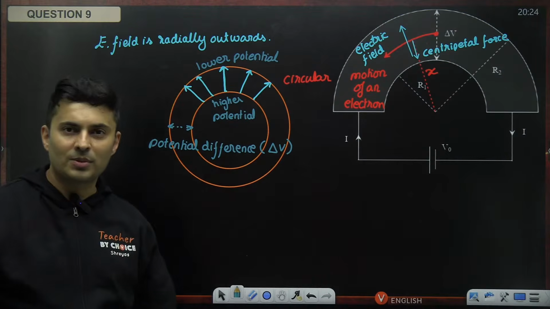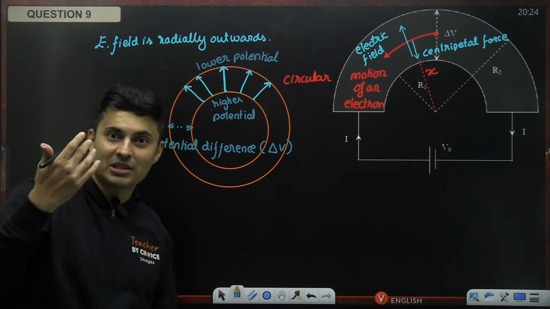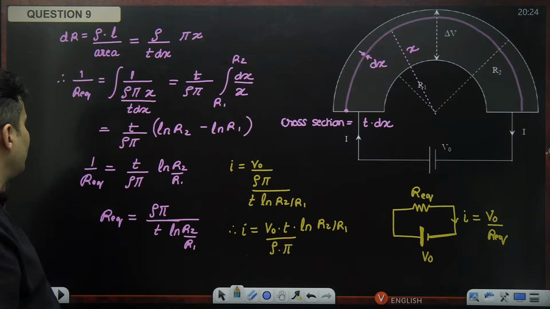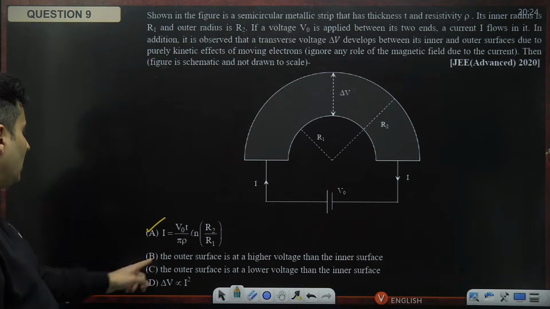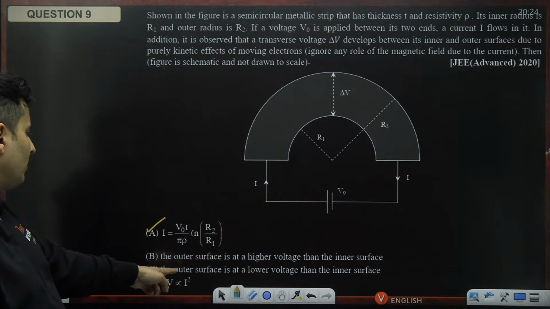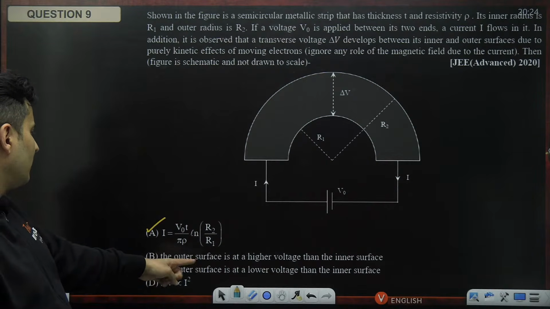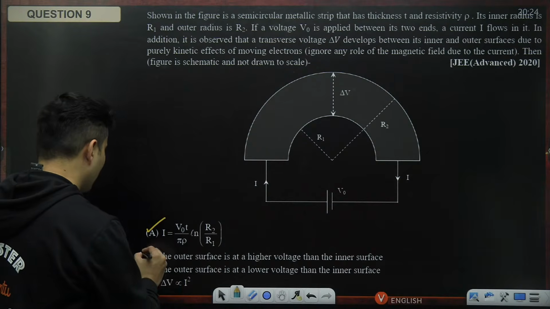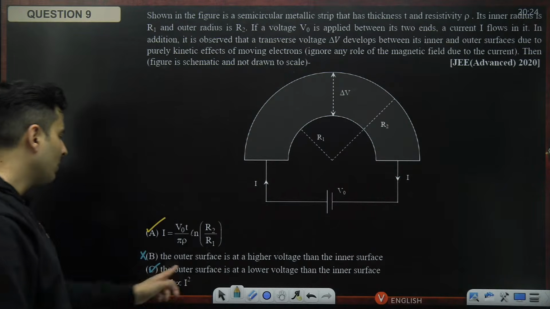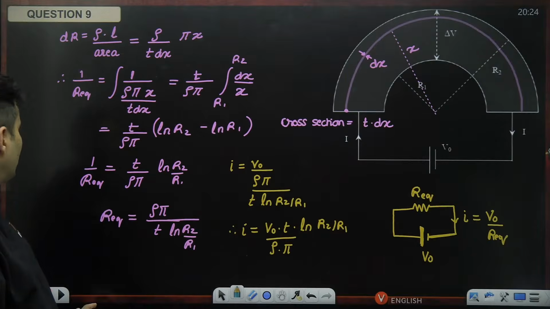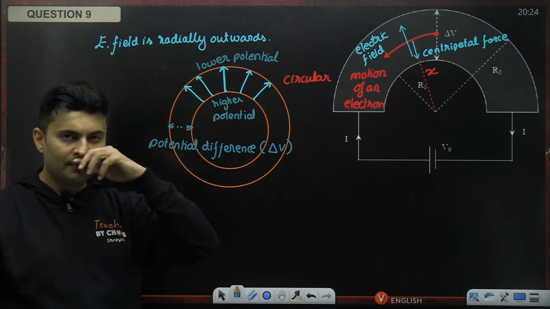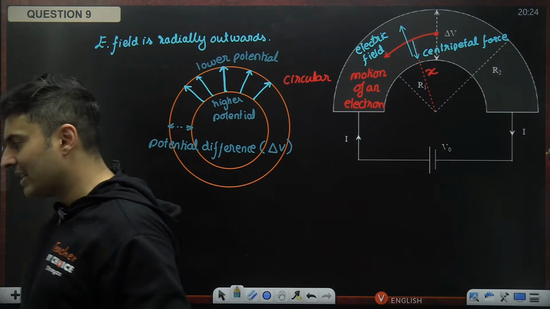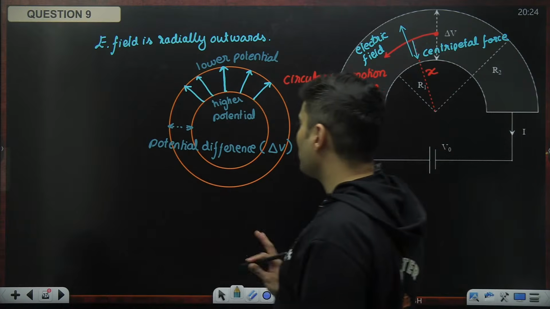How many of you understood this now? So such a brilliant question, such deep thinking is there. So inner surface is at higher potential, that is what we get. Outer surface is at lower voltage. So C option is correct. Obviously, B option will be wrong because the outer surface will be at lower potential. Okay, understood the logic behind it? Pure mechanics over here. So C option is also correct.